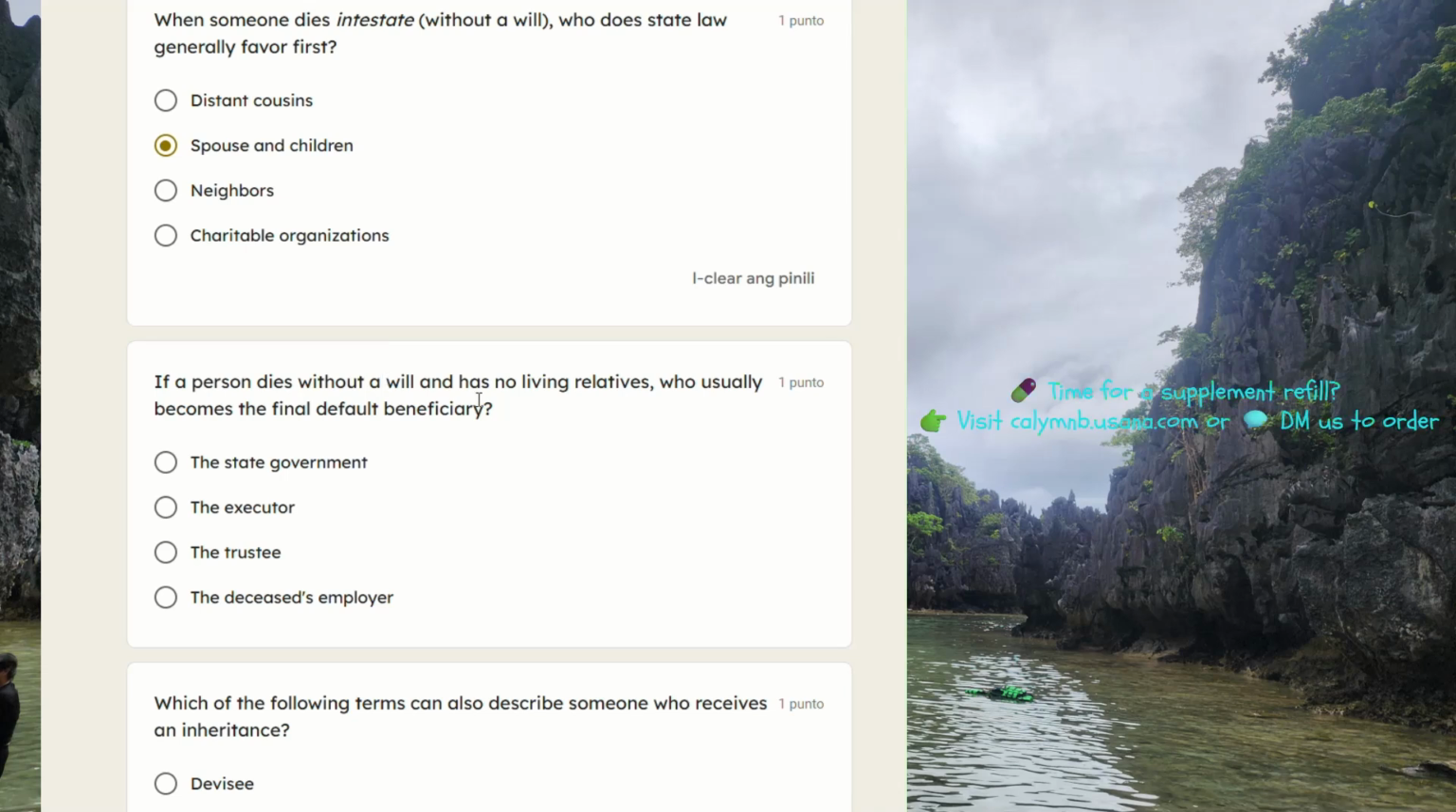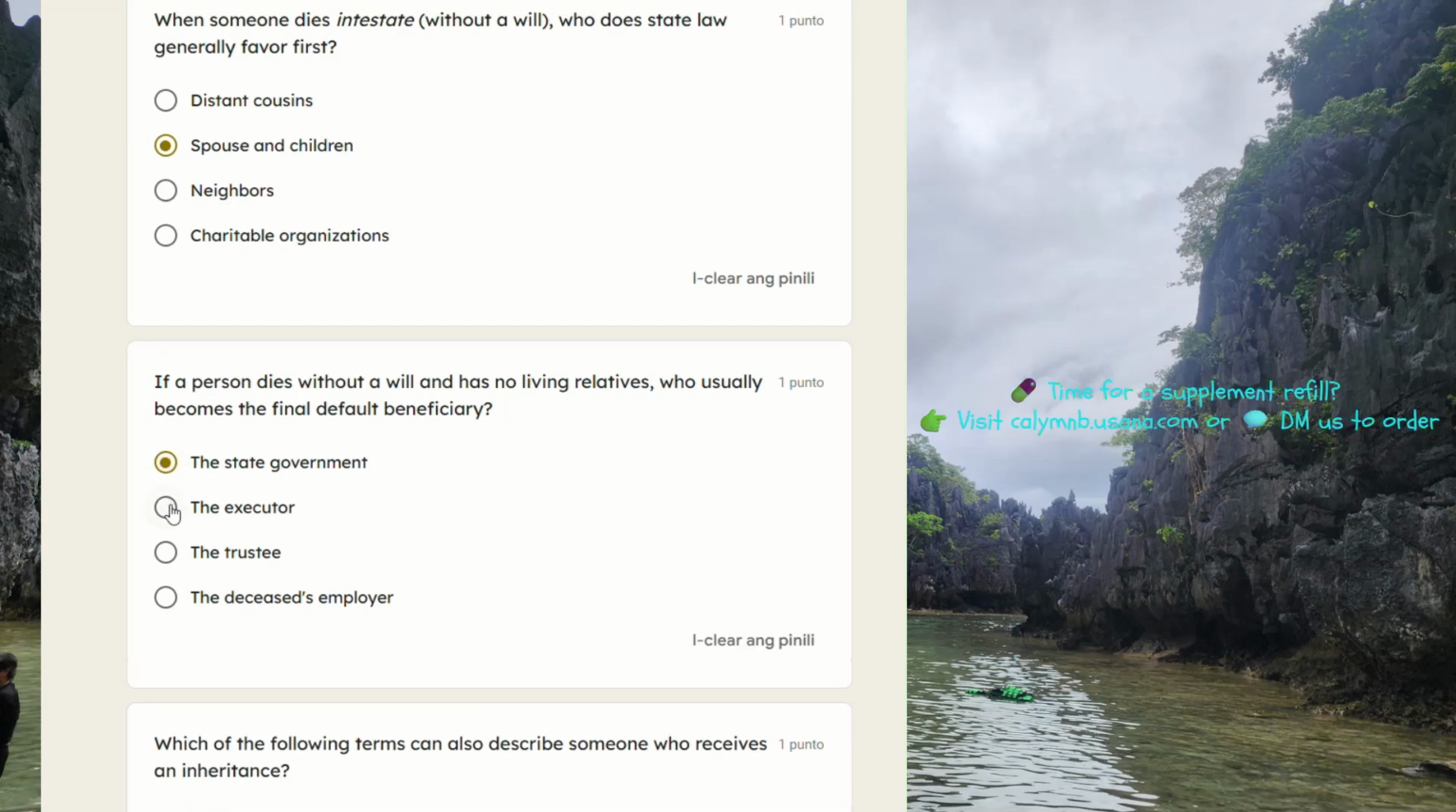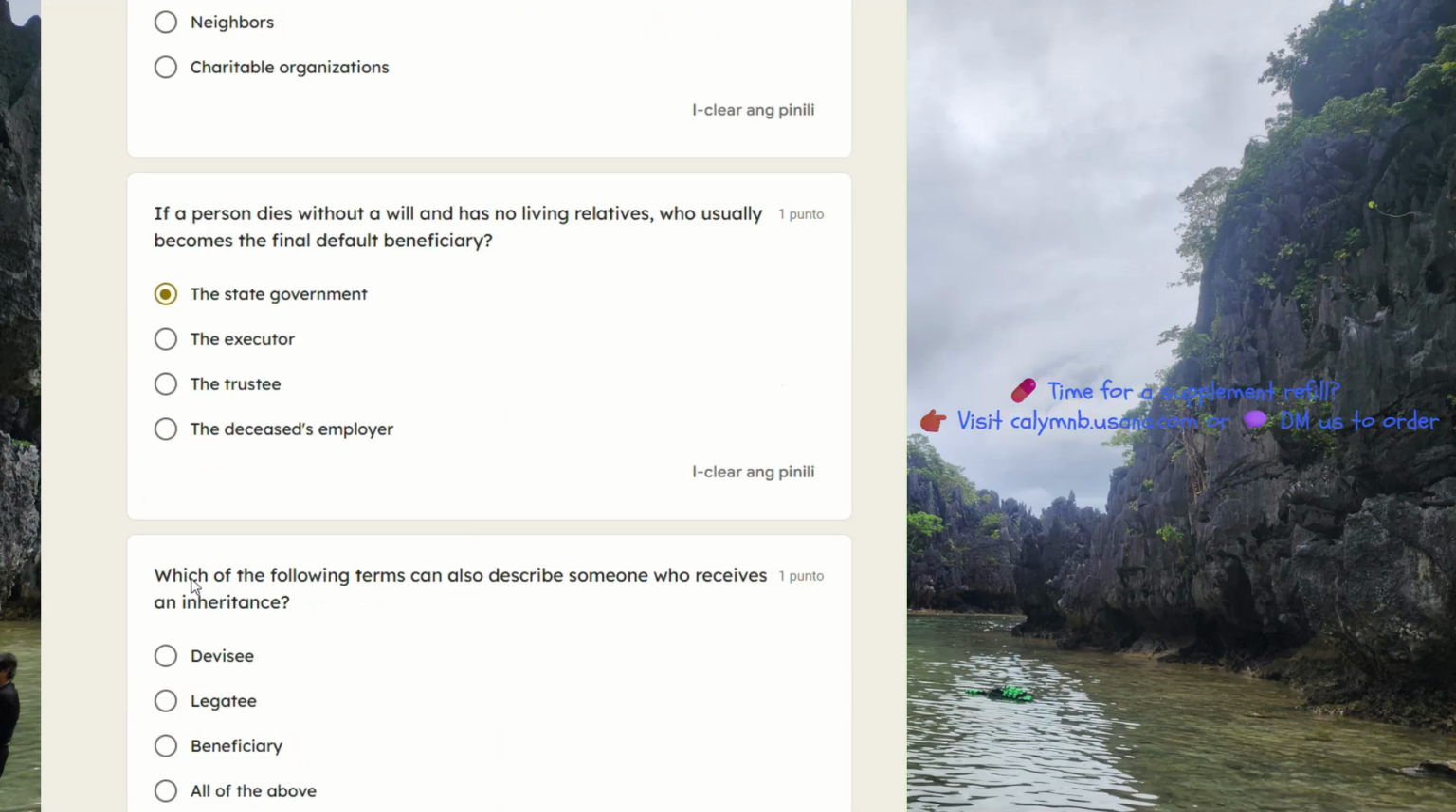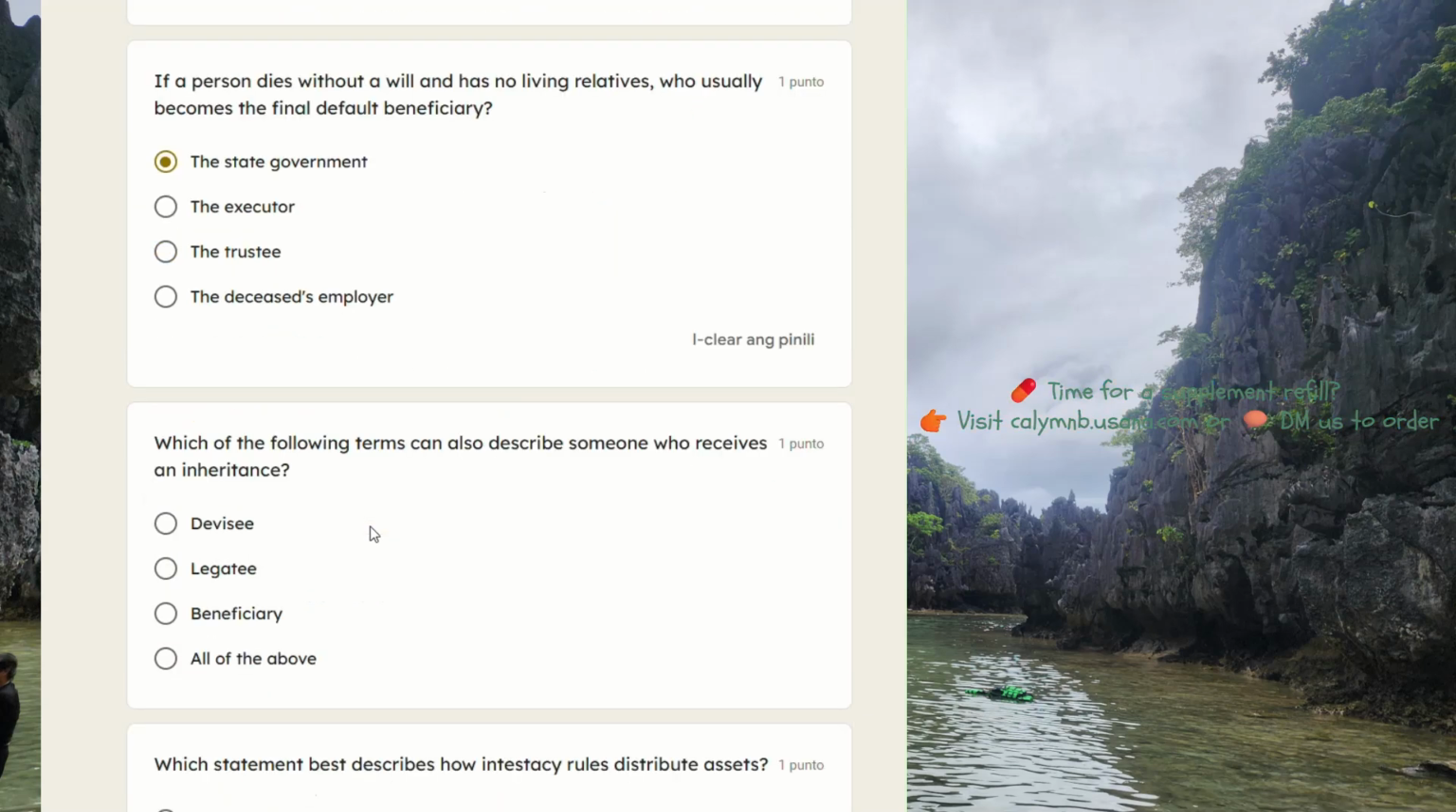If a person dies without a will and has no living relatives, who usually becomes the final default beneficiary? The state government, that's the answer. The executor, the trustee, the deceased's employer. Which of the following terms can also describe someone who receives an inheritance?